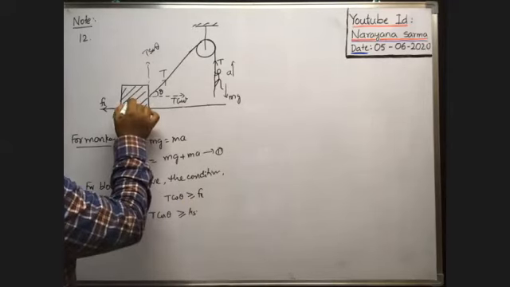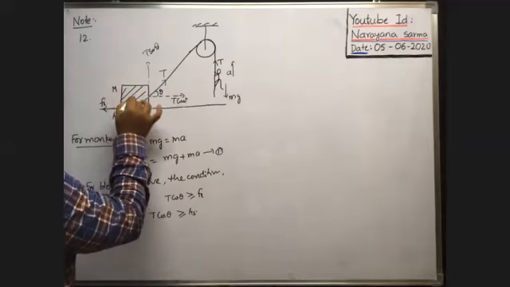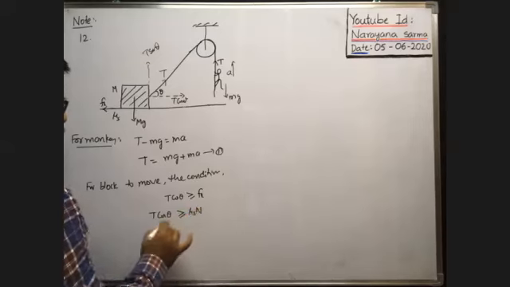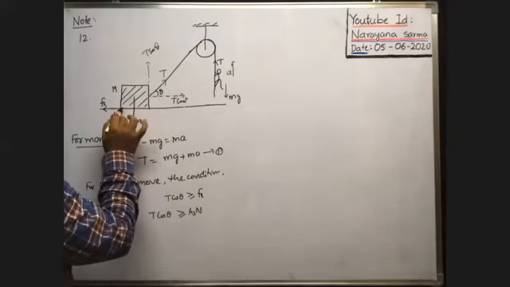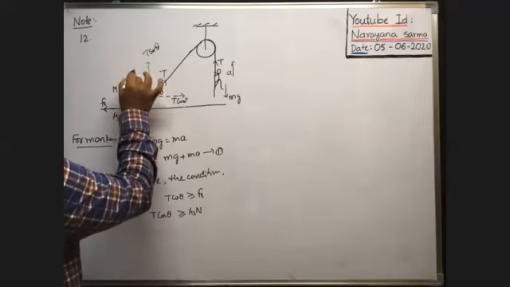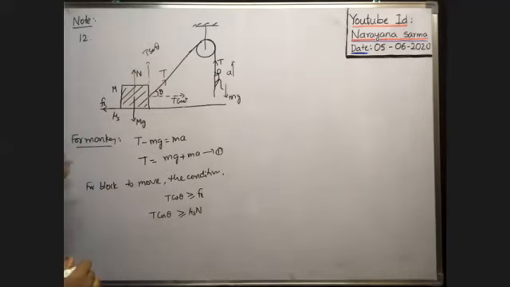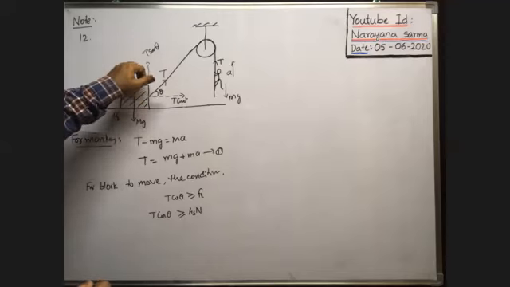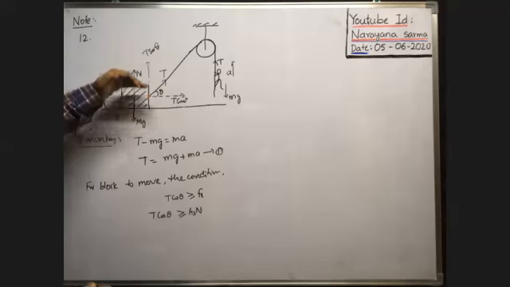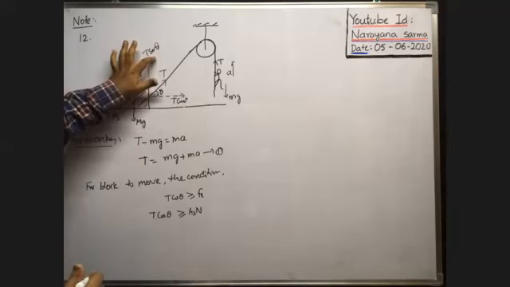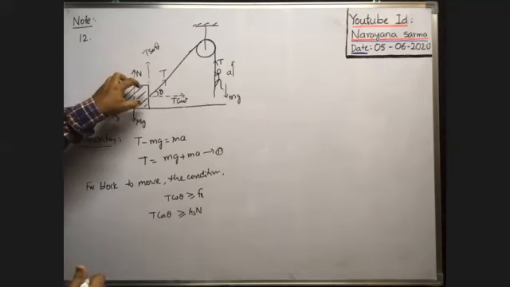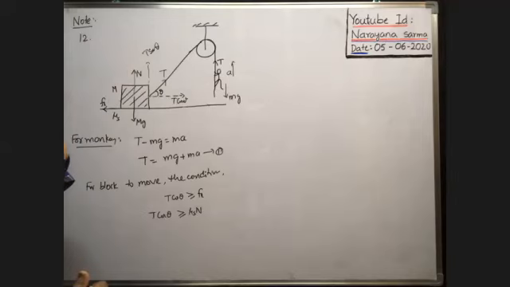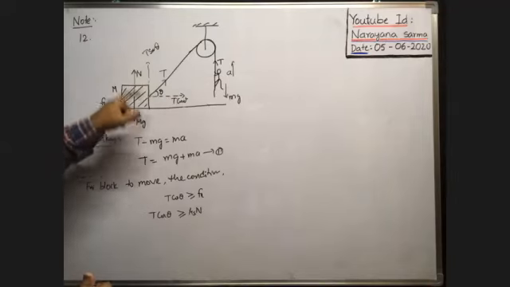In this case, what is the normal reaction? Suppose the mass of the block is m, then the weight of the block, mg, acts in the vertical direction. The normal reaction, perpendicular to the plane of contact, acts in the upward direction. Weight mg acts downward and the tension component T sin theta acts upward. What is the net weight of the block in the downward direction? Even though the tension component T sin theta acts on the block upwards, the block is in contact with the floor only, which means mg will be greater than T sin theta. So the net weight of the body in the downward direction is mg minus T sin theta.